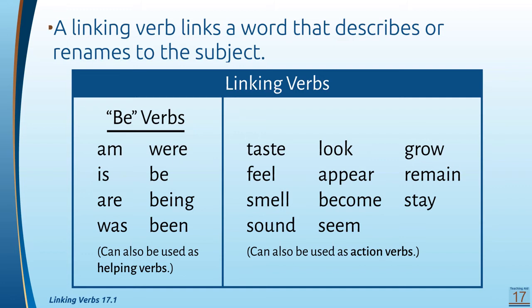So this chart is of the linking verbs. You need to be on the lookout for these verbs, for these words that act as verbs. The be verbs, the being verbs: am, is, are, was, were, be, being, been. Remember there's a song. Am, is, are, was, were, be, being, been. Remember singing that? So those are verbs you should know. And to remind you, these can also be used as helping verbs. So they help out an action verb sometimes, and we'll talk more about when you need them.